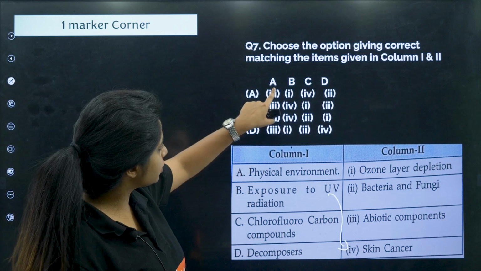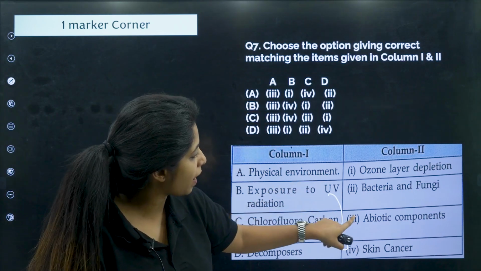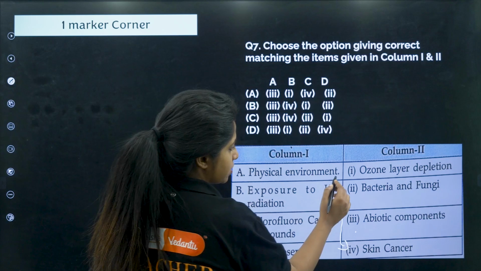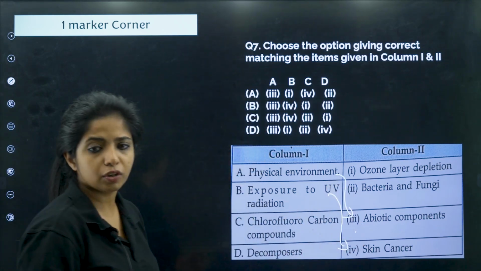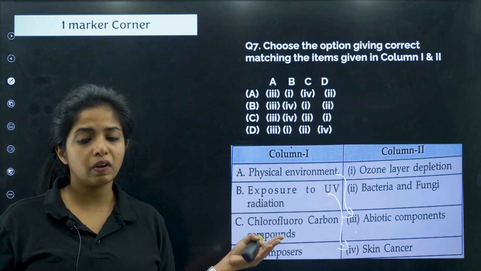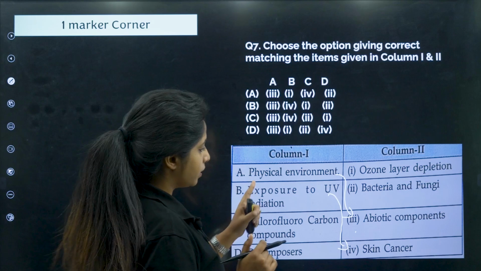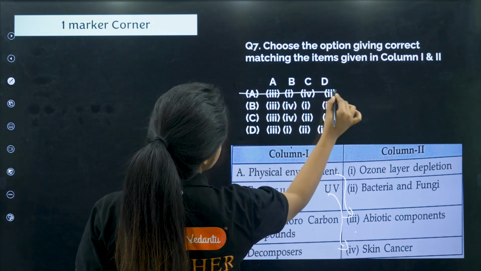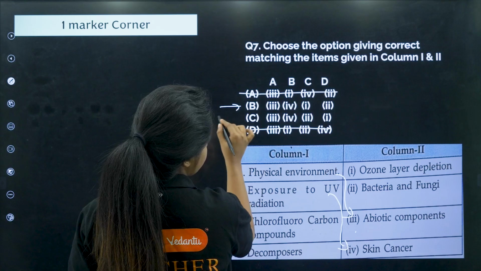Okay, and over here if you see, all the A options are matched with 3, so we do not have to find that answer anyway. So physical environment, we are talking about abiotic components. In the physical environment there are abiotic components. But the B option is matching with 4, so we can cancel this option and this option. We have these 2 options left.